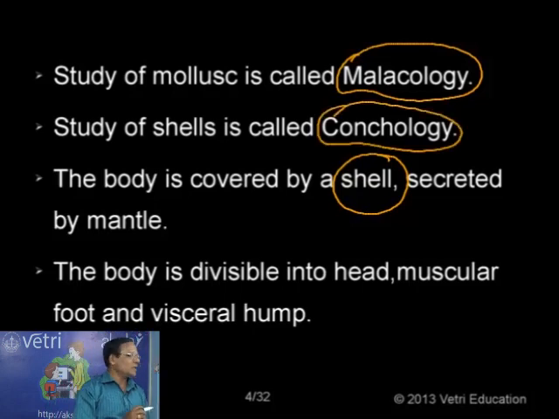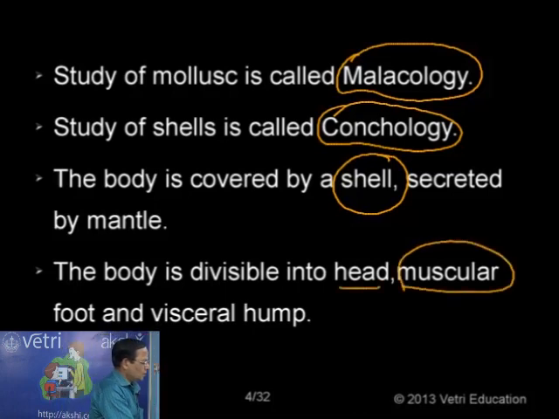If you take the animal body, normally there is no distinct differentiation of the head in most cases. But generally we can say the body has a head and a muscular foot. So the classification is made.